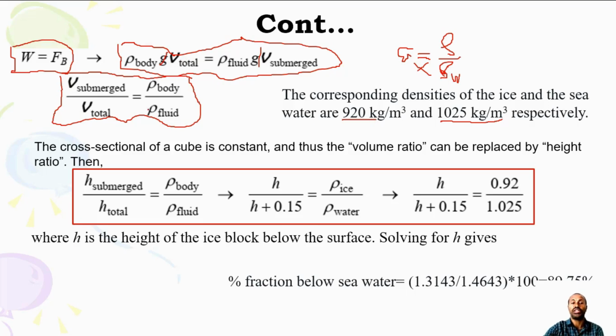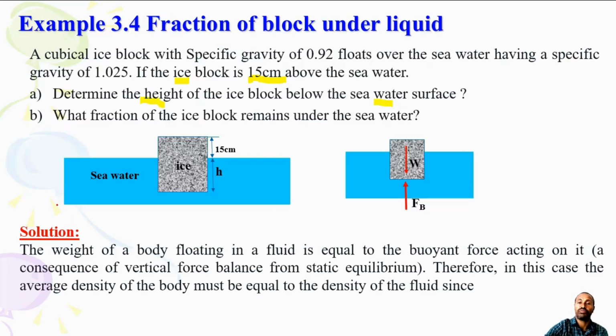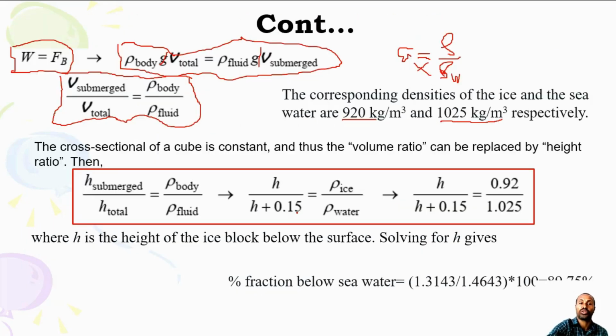Once you have this, then from the geometry above you have h, and 15 centimeters above, then you can substitute. Since the cross-sectional area of a cube is constant, because all its dimensions are equal, the volume ratio is also equal. Otherwise, you would have to substitute length, width and height. So it can be replaced by the height ratio.